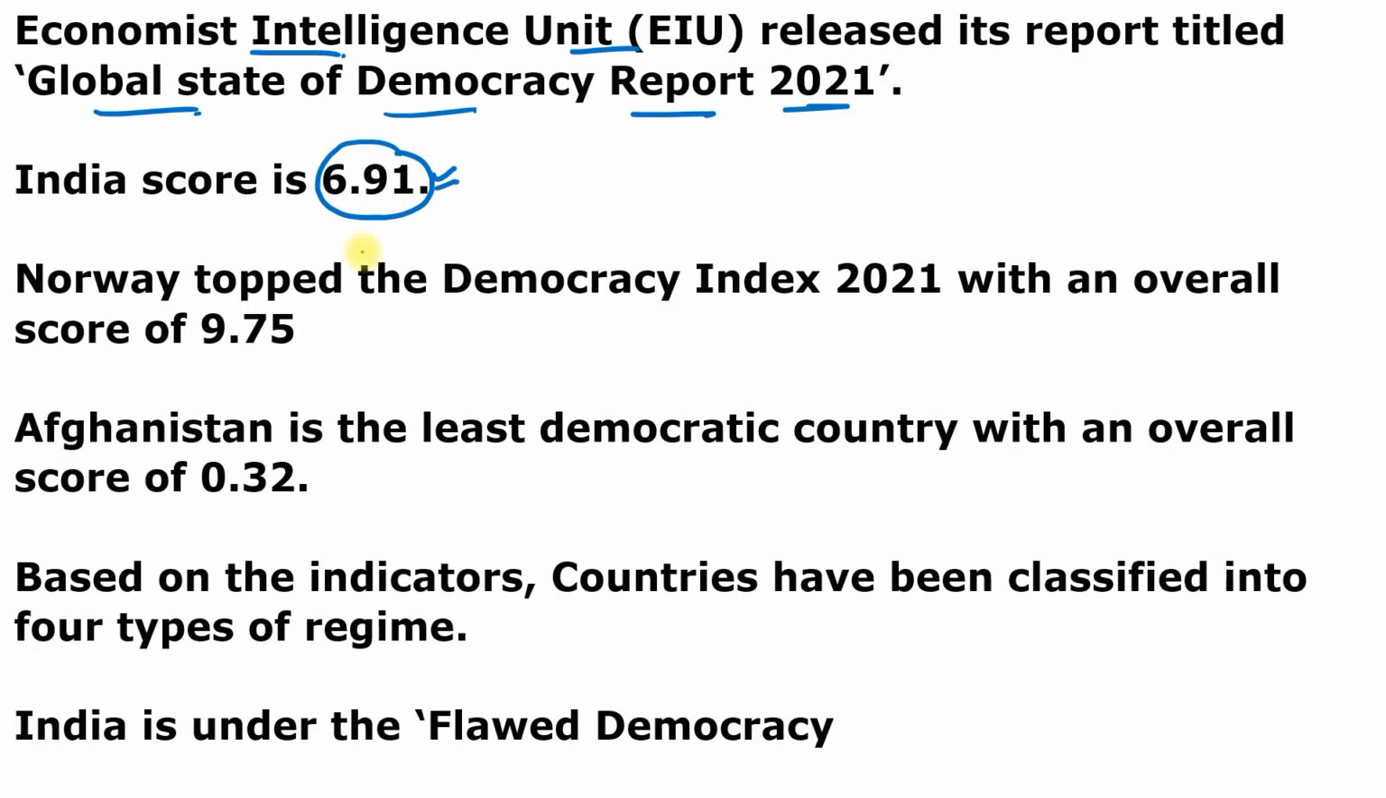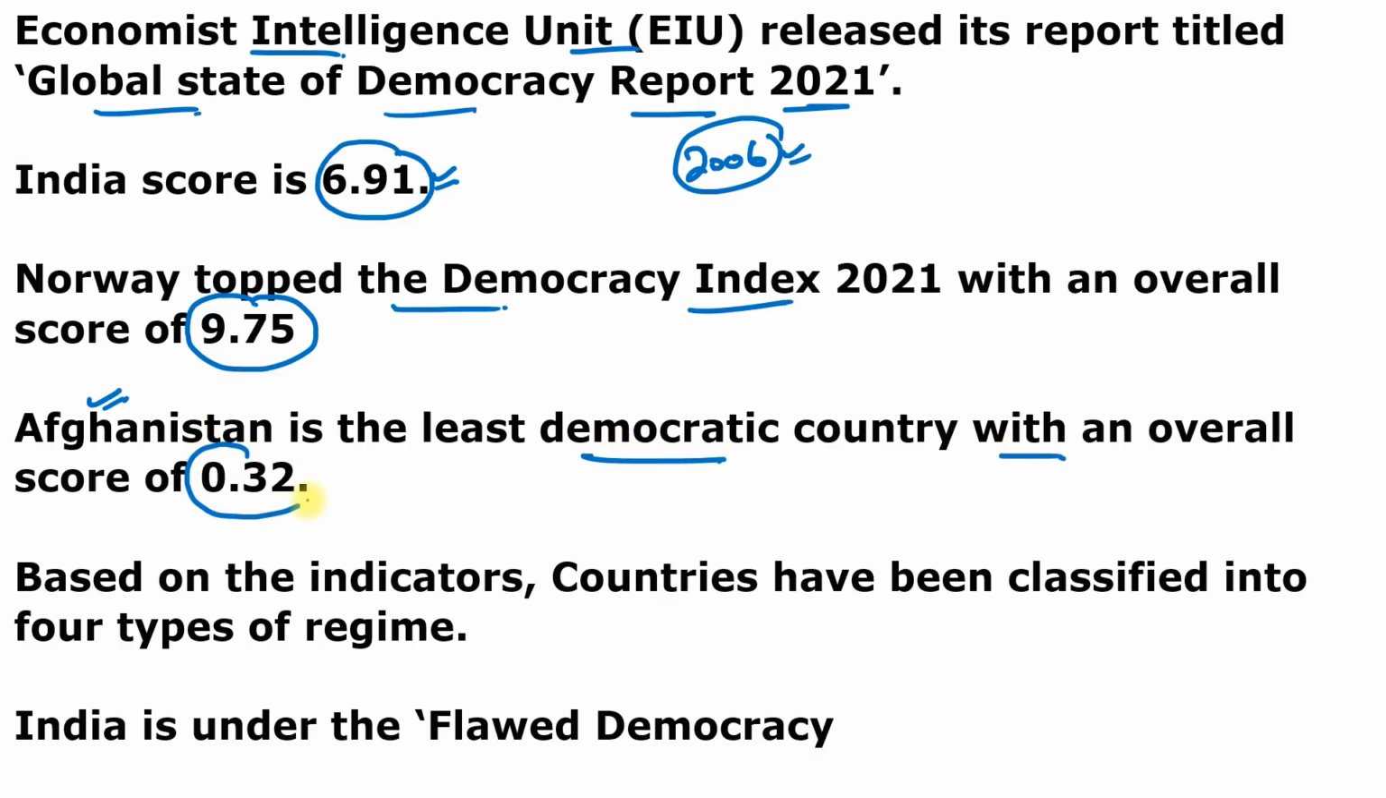So India's overall score is 6.91. And this Democracy Index was first released in the year 2006. You can also remember this. Norway topped this Democracy Index in 2021 with an overall score of 9.75, and the least democratic country is Afghanistan. This is India's neighboring country. So you can easily remember Afghanistan is the least democratic country with an overall score of 0.32.